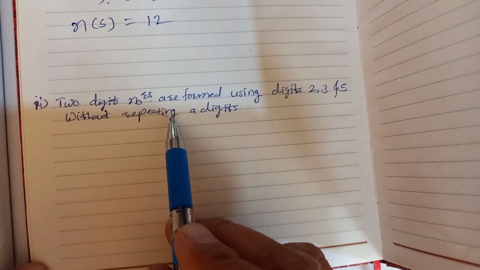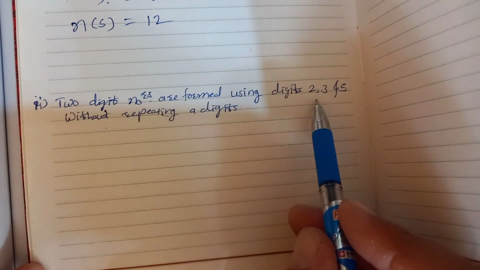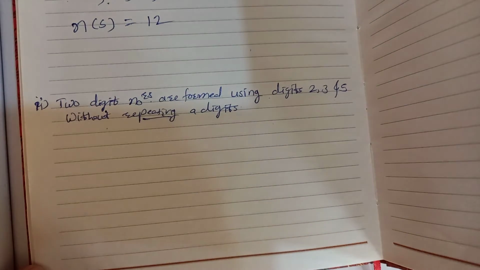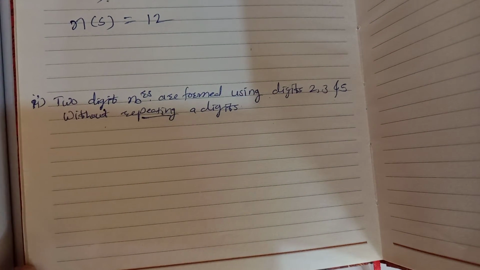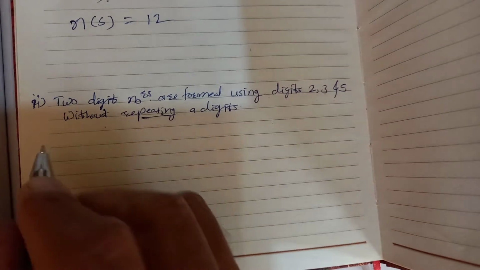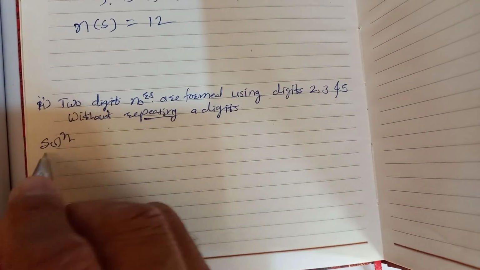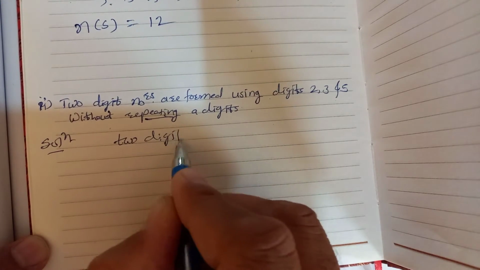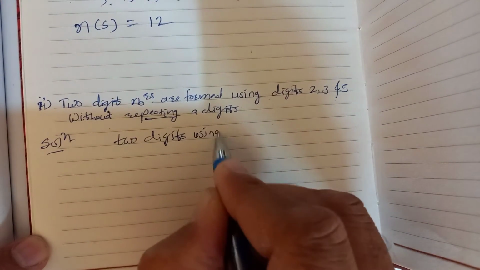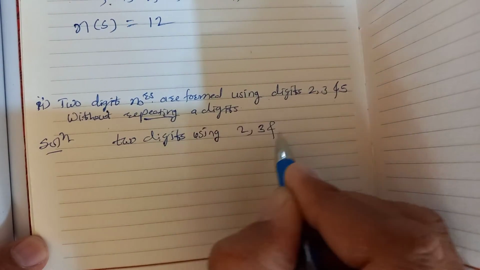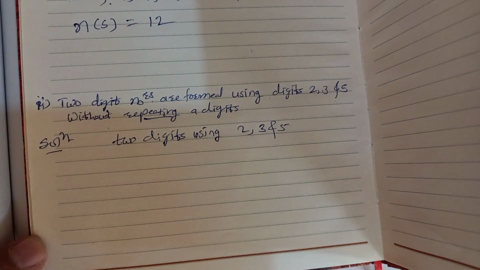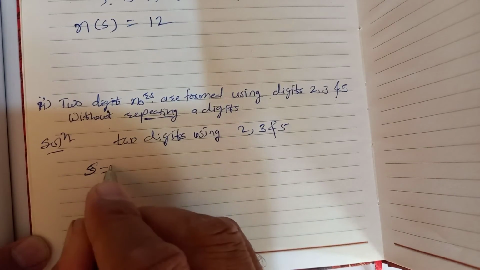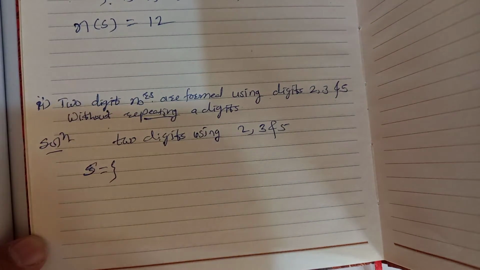2-digit numbers are formed using the digits 2, 3 and 5 without repeating a digit. Means we don't write one digit two times. So now here we have to write two digits using 2, 3 and 5. Okay, so the sample space is very simple. See carefully. See the video again and again. You will get the idea.